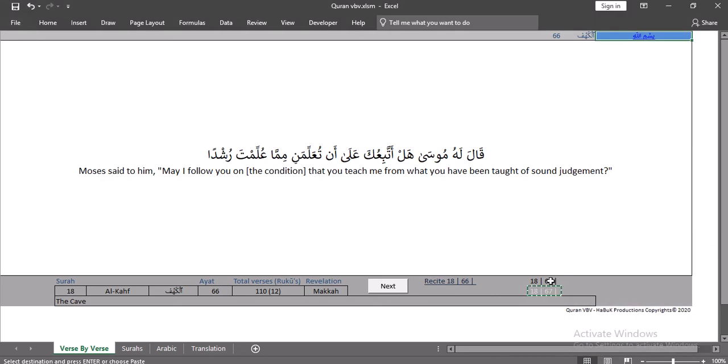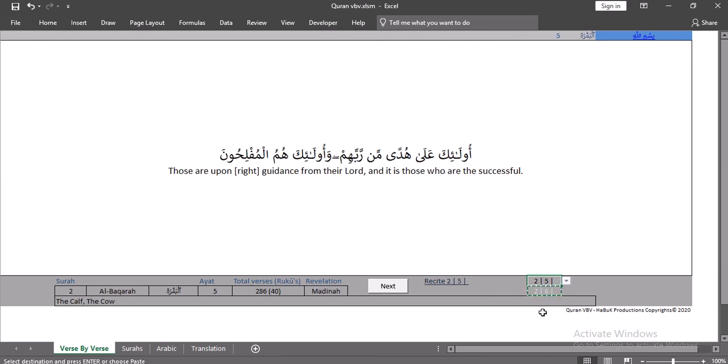After the tasmiyah, you can start reading the Quran. You can select the ayat you want from here. The first digit shows the surah you are selecting, and the second digit shows the ayat you are selecting. For example, I have selected Surah Baqarah, ayat number 5, and you have some basic details in front of you about the surah name, the number of ayat, the total number of ayats, the total number of rukus, and the revelation.